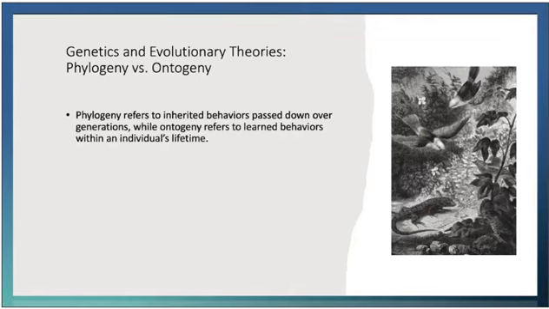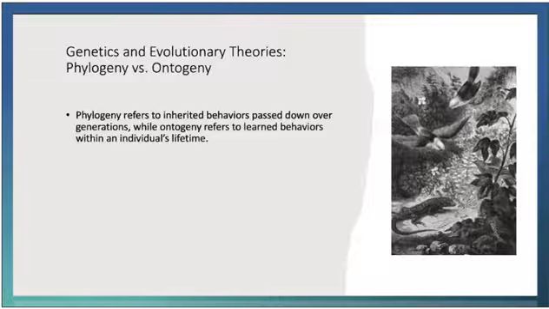To fully understand behavior, we must consider both genetic inheritance and learning. Skinner warns us not to confuse these two processes that produce similar outcomes, and that is natural selection and operant conditioning. While these processes may yield behaviors that look similar, they arise from fundamentally different mechanisms. In phylogeny, behaviors are shaped and passed down across generations through natural selection. These behaviors are often essential for the survival of the species.